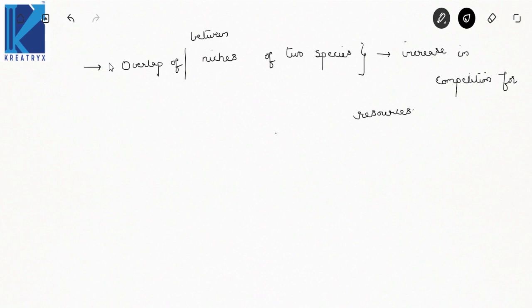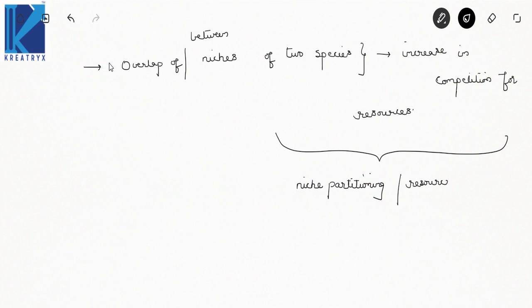Now this overlap of niches happens due to niche partitioning, which is also called resource partitioning. I'll sum this up. What is niche partitioning?